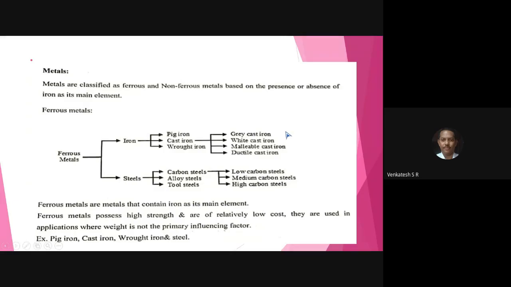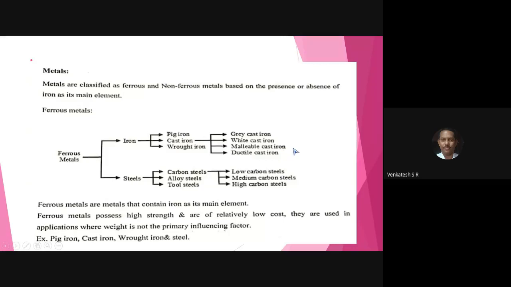See that SG iron in the crystal structure has the face-centered cubic crystal structure along with the nodular structure. All of you have seen nodules. The same type of nodular structure is available in grey cast iron. In spheroidal graphite iron, the carbon particles are available in the form of nodules. That is grey cast iron, white cast iron, malleable cast iron, ductile cast iron.